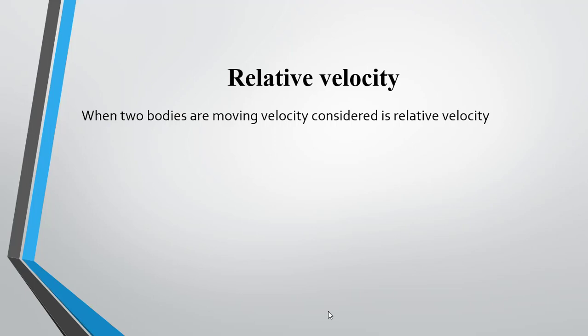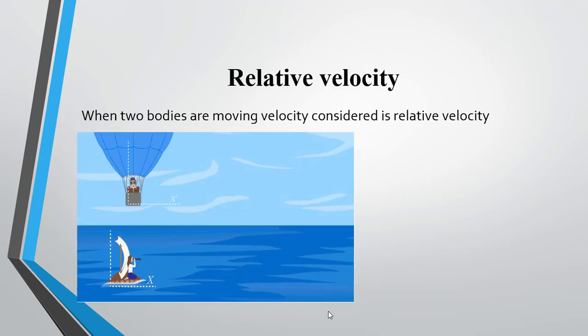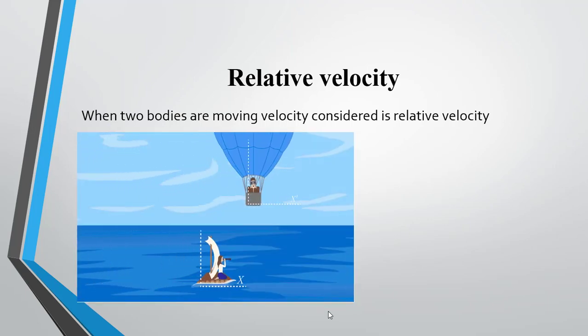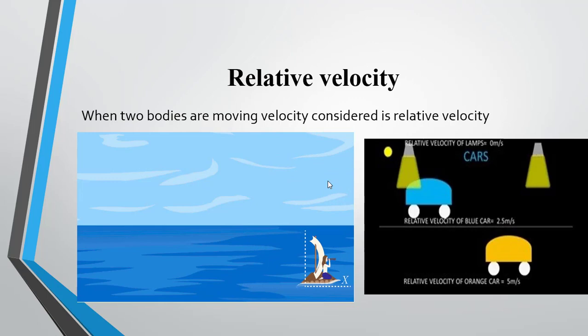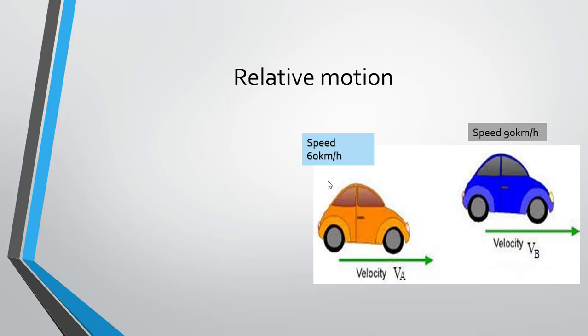In our first lecture on motion in a straight line, we talked about the definition of rest. If we are saying that everything is moving with respect to one another, we have defined the position of rest. When two bodies are moving, the velocity considered is the relative velocity. Here you are seeing in the picture that both the objects are moving, and the velocity between them is the relative velocity. How can we define this relative motion?